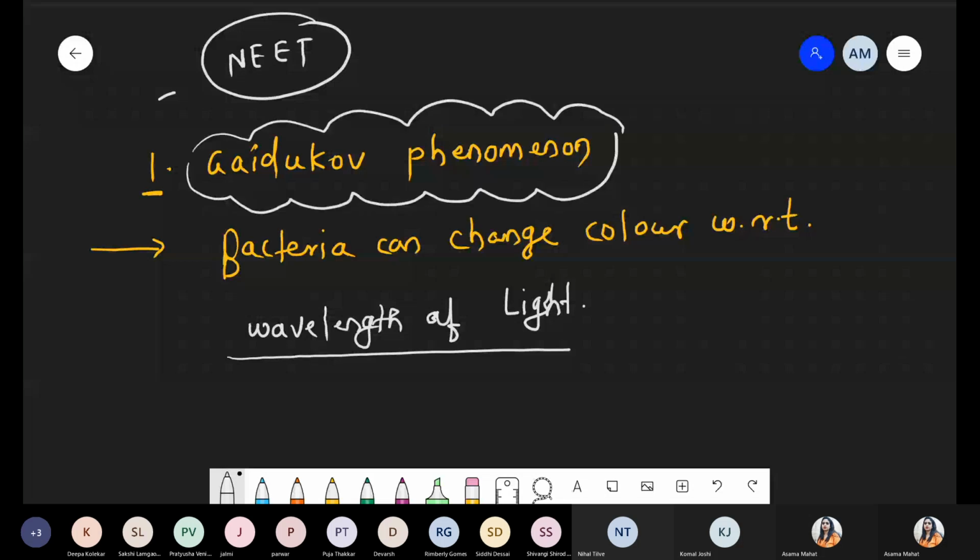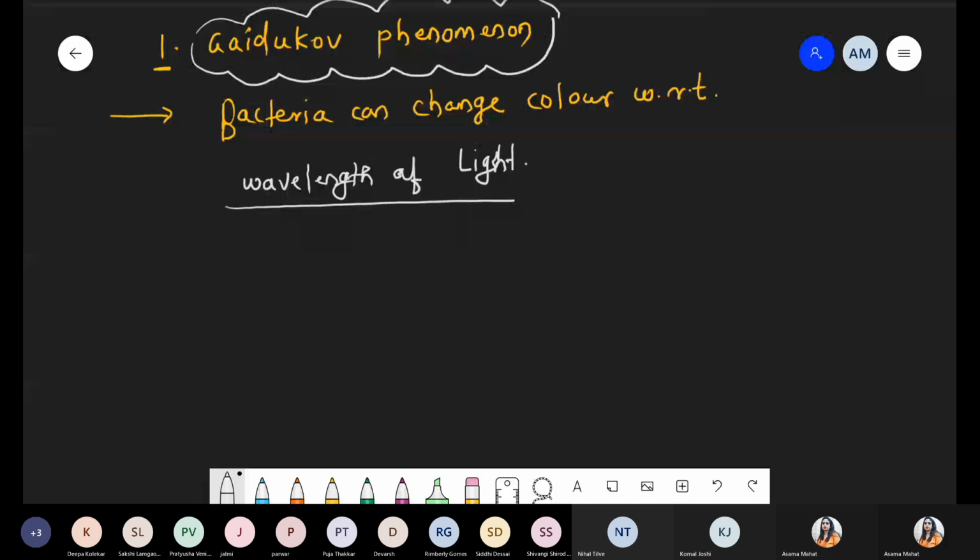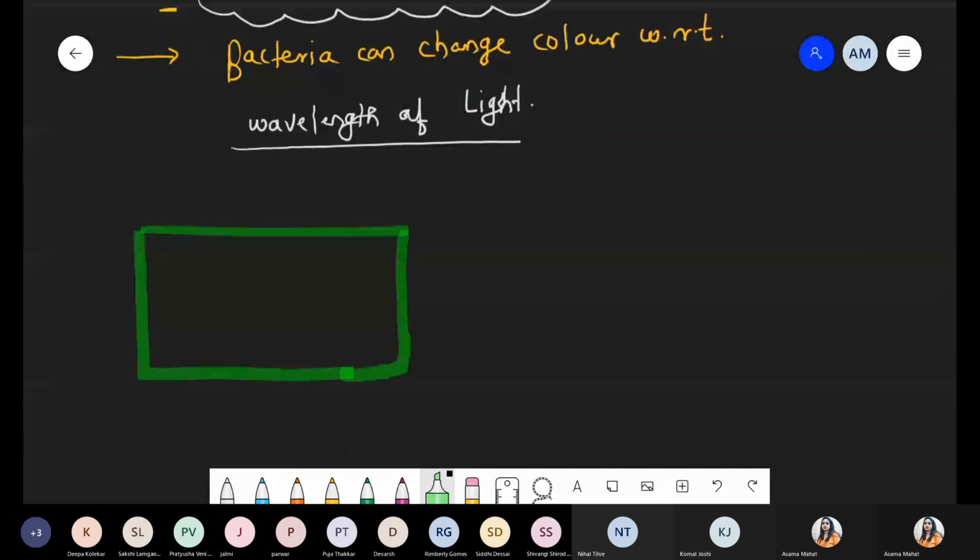Now to understand this Gaidukov phenomenon, I am taking a simple diagram. Suppose there is a pond system. This is a water body, because cyanobacteria are mostly aquatic. Inside this water body we are taking two scenarios. On the top, which type of cyanobacteria is present? On the bottom, which type is present? When you go to the bottom, there is a presence of red color cyanobacteria.